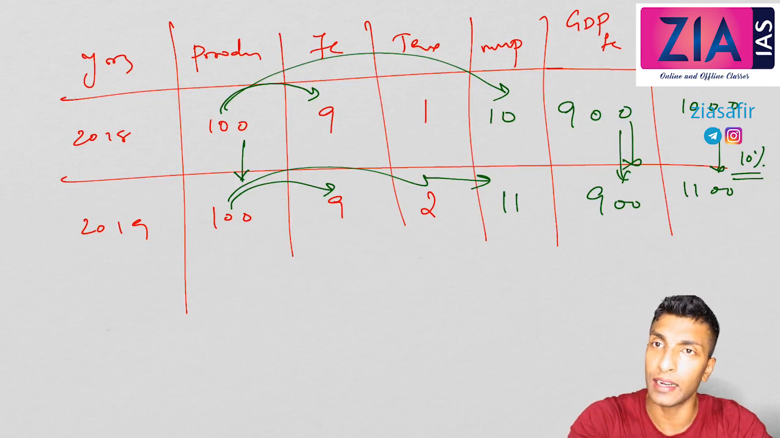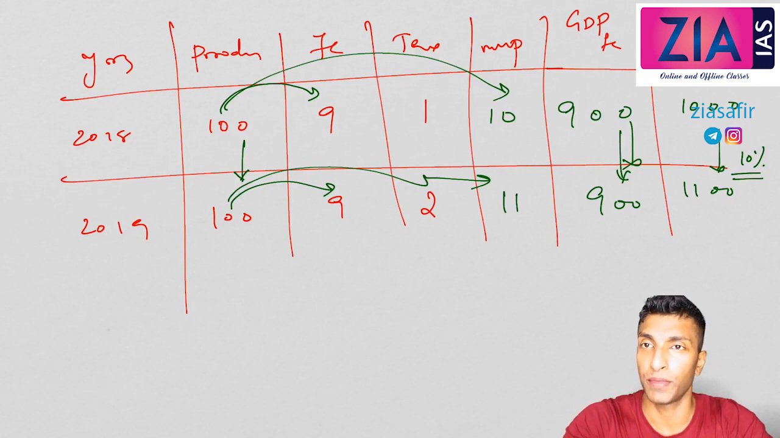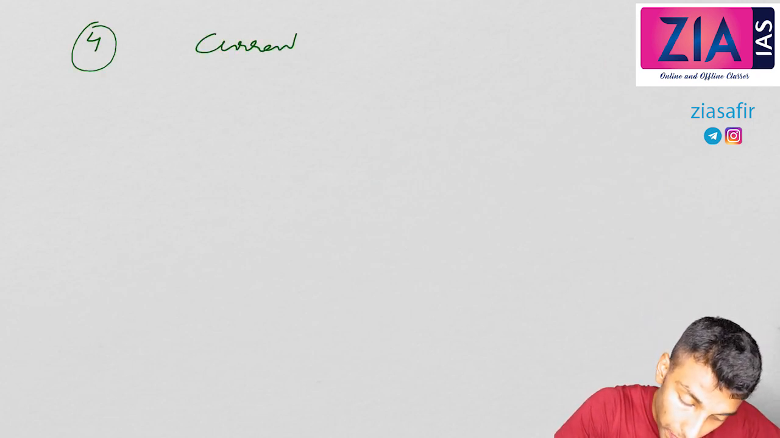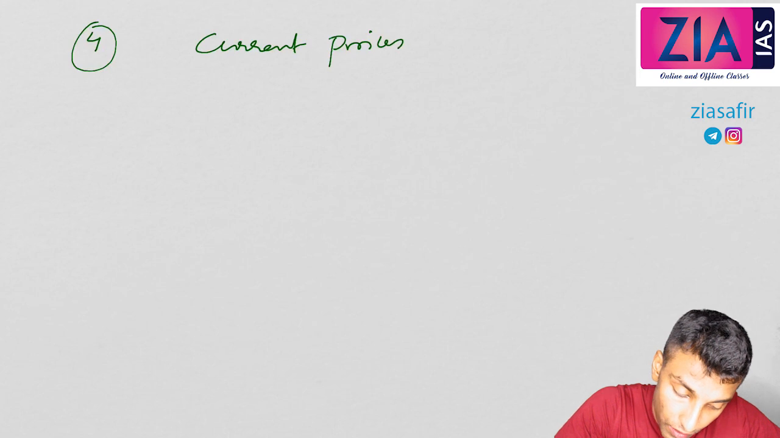Okay, because in that other way manipulations are possible. So I hope this is clear. So 3 concepts have been done. Now the next, the 4th one, is current prices versus constant prices.